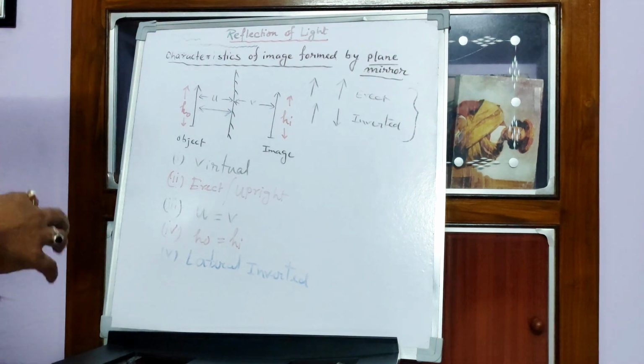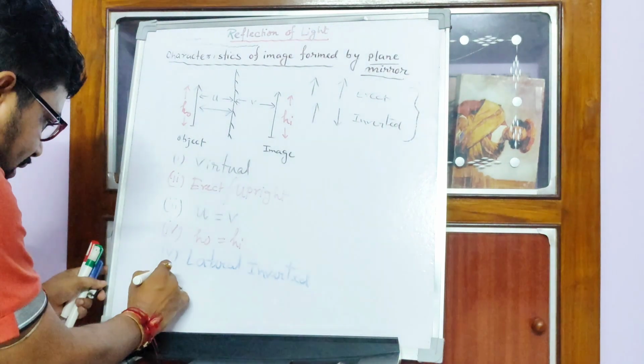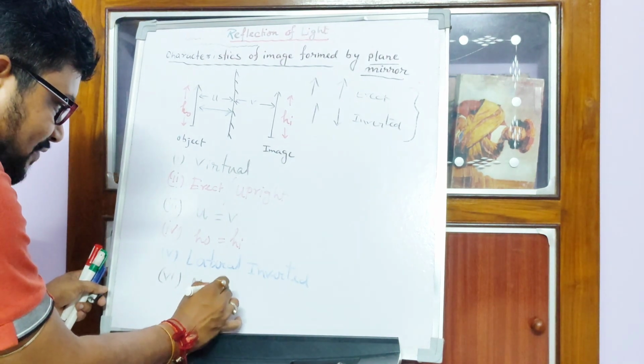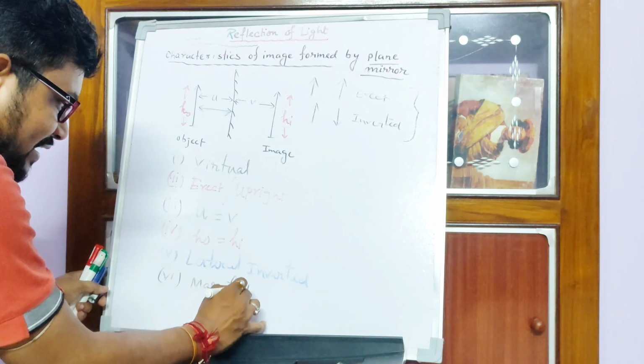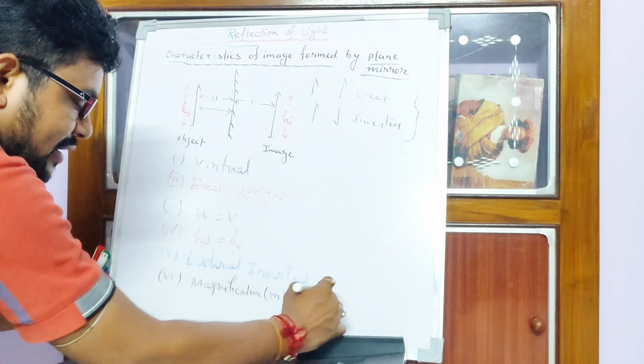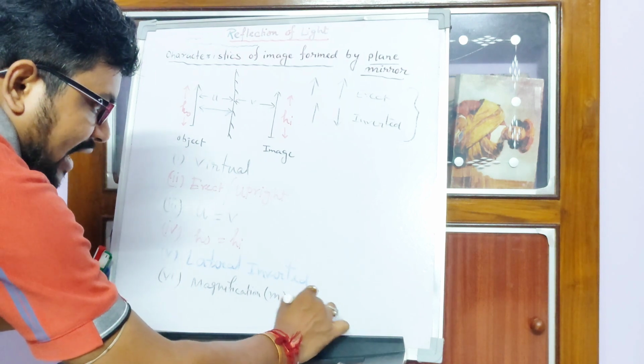So now the sixth point, which is also very important, that is magnification. How much magnification is created? Magnification is denoted as small m. Small m is nothing but hi by ho.